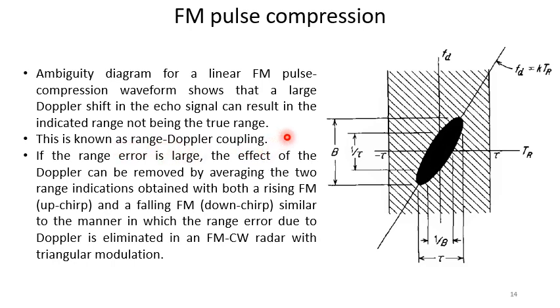If the range error is large, the effect of the Doppler can be removed by averaging the two range indications obtained with both the rising FM upchirp and falling FM or downchirp, similar to the manner in which the range error due to Doppler is estimated in an FMCW radar with triangular modulation.